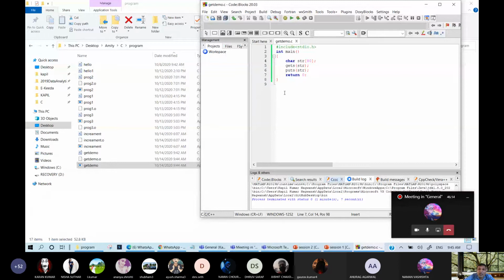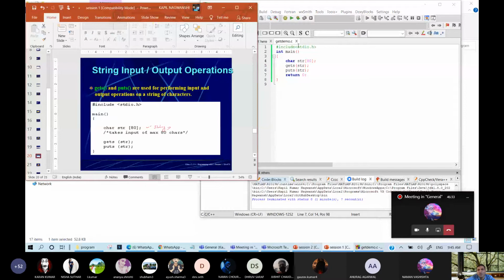When we run the program in DOS mode, it will immediately disappear. It will show the output and within a fraction of a second the program is executed, but it vanishes from the screen. So now you have seen how to run a program in Code::Blocks.